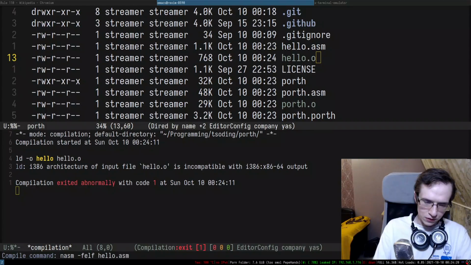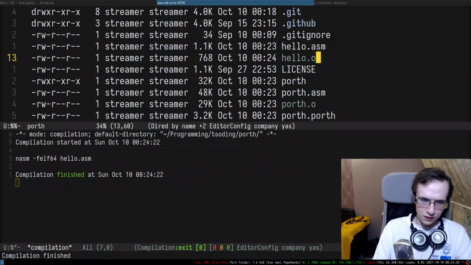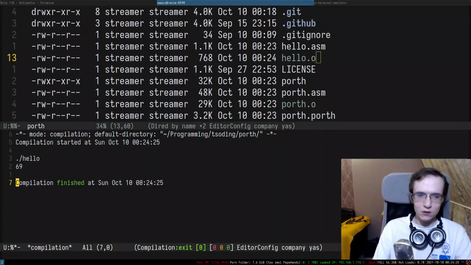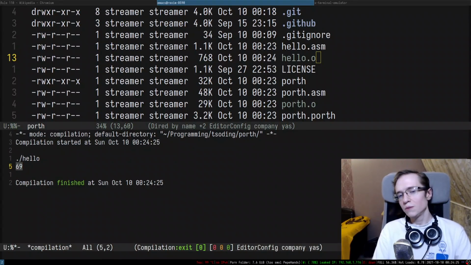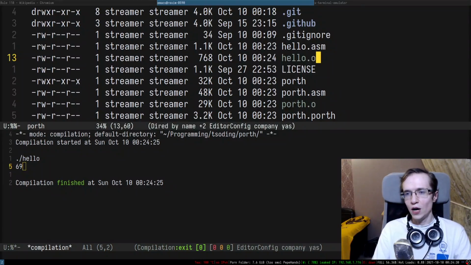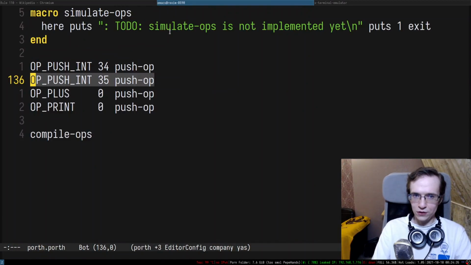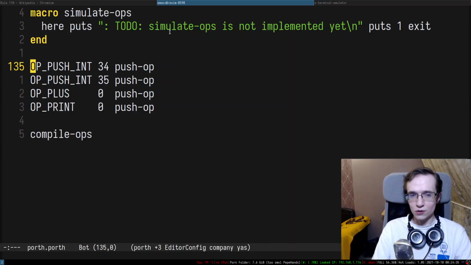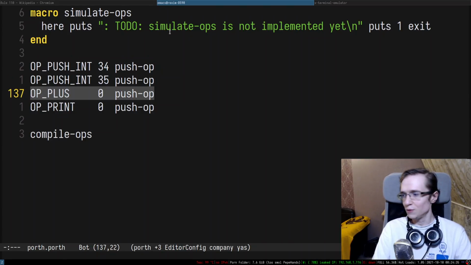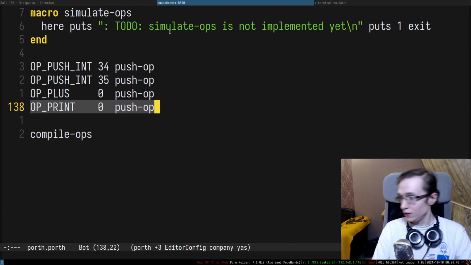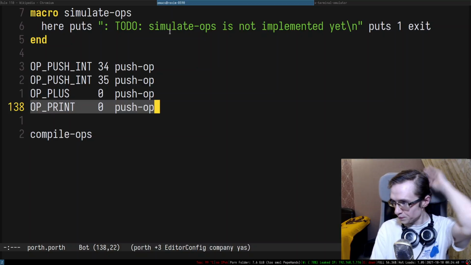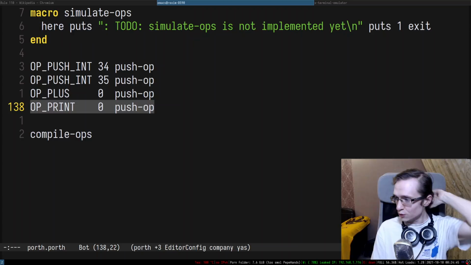How did I compile this entire thing? elf64, I forgot to say elf64. And then I'm linking it into the final executable, and as you can see, this thing printed 69, right? So our hard-coded program pushed 34 and 35 on the stack, then it summed them up, and then it printed it. So that's pretty cool.